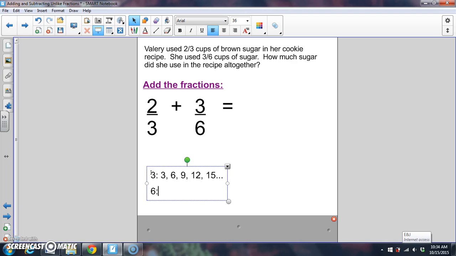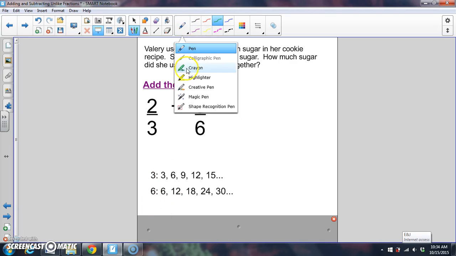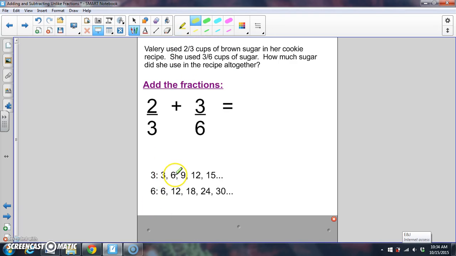Let's do the multiples of 6. 6 times 1 is 6. 6 times 2 is 12. 6 times 3, 6 times 4, and 5. Looking down my list, I see 6 is a multiple. So is 12, and there may be other numbers that come up, but 6 is the smallest.